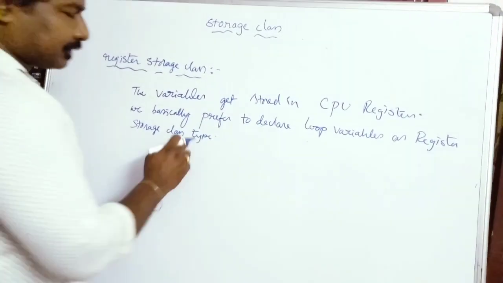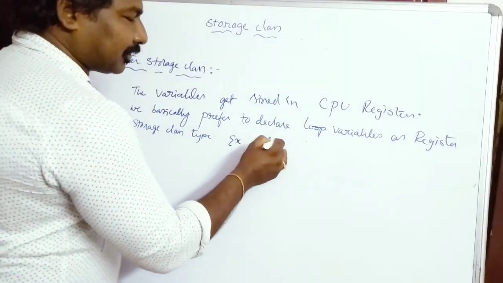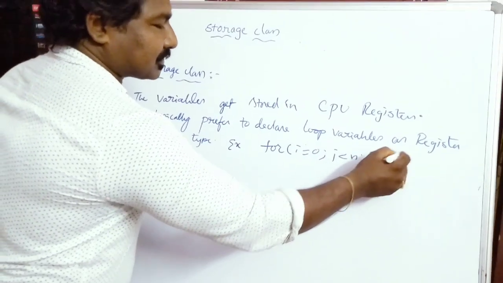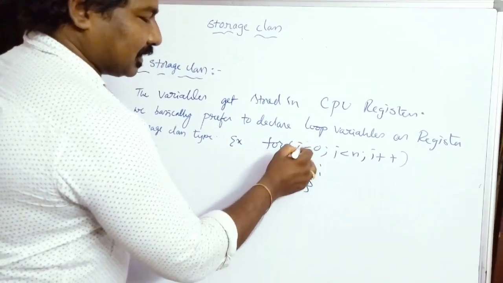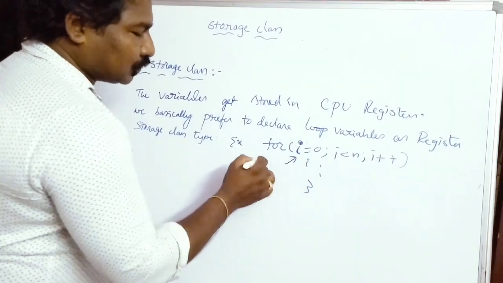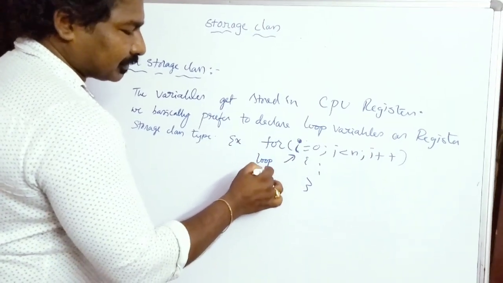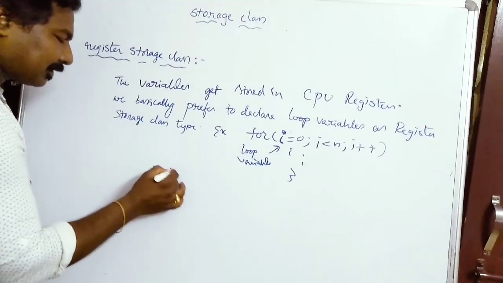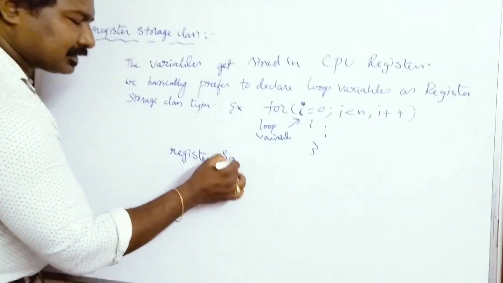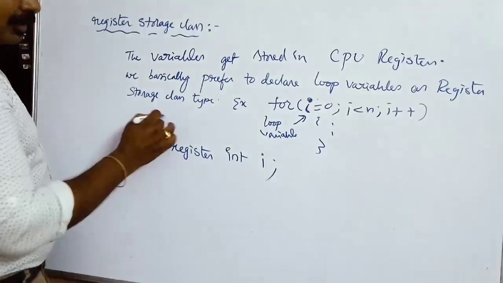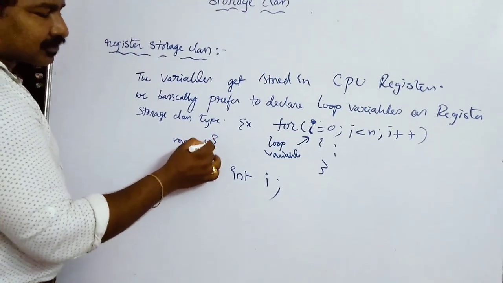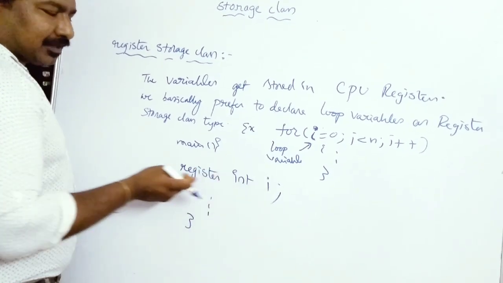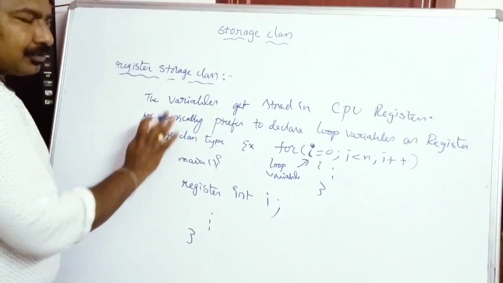Okay friends, what I mean is, for example, if there is a for loop like this: i equals 0, i less than n, i plus plus, and some statements, this i is called the loop variable. It's better you declare it as register int i in your program. For example, if this is the main function, it's better you declare the variable in your program as of this register storage class type. So this is how you can use the register storage class.